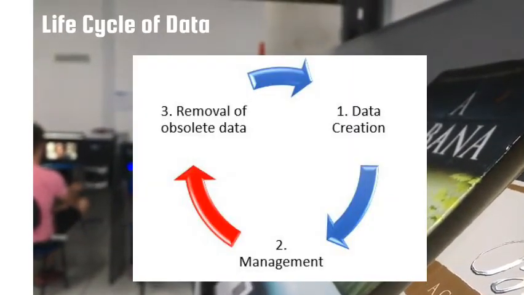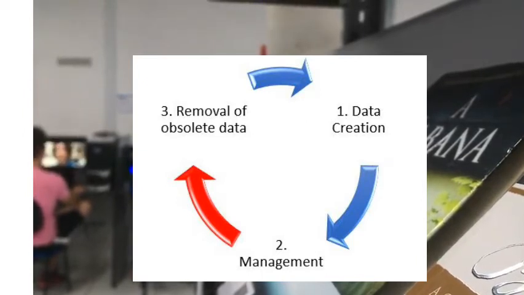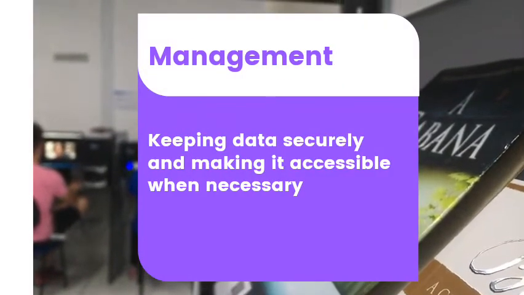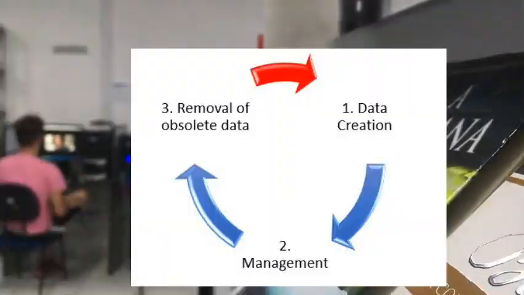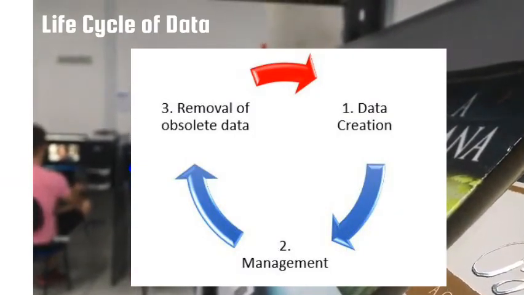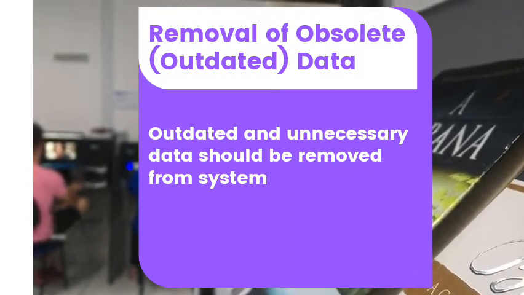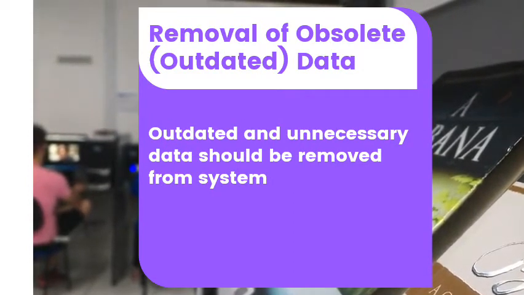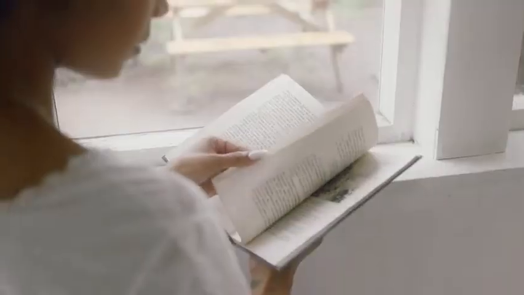Second part of the life cycle of data is management. Data management means keeping data securely and making it accessible when necessary. The last part of the life cycle of data is removal of obsolete data. Removal of outdated and unnecessary data from the system is known as removal of obsolete data.